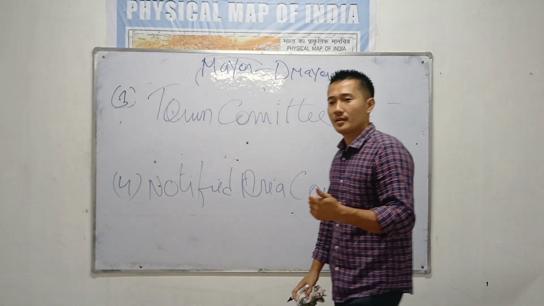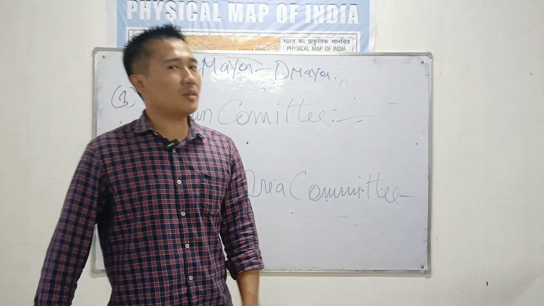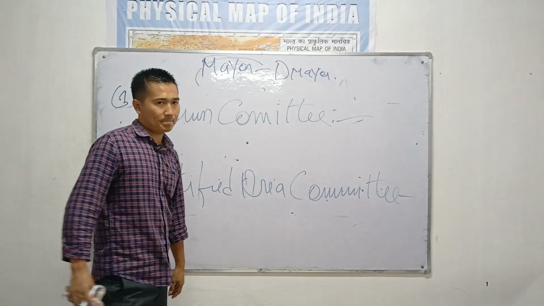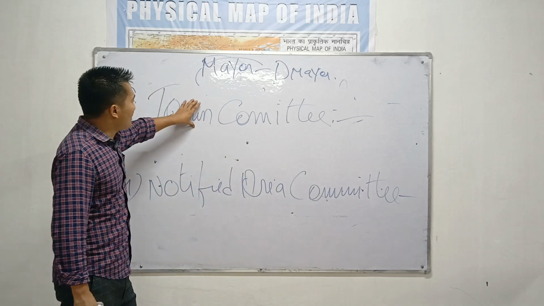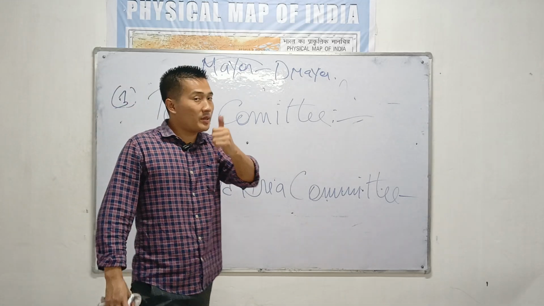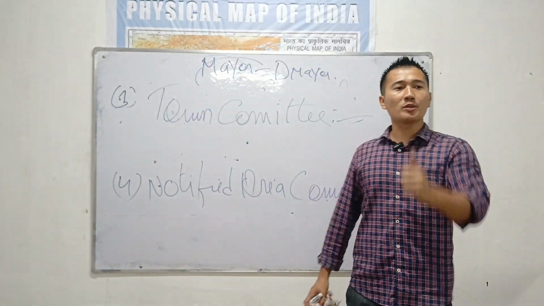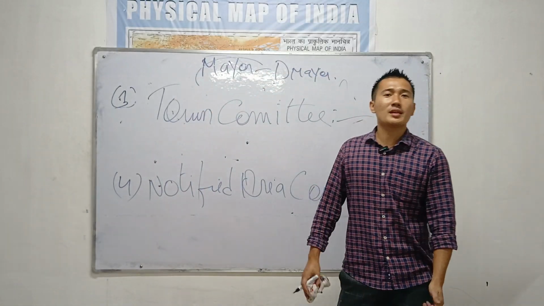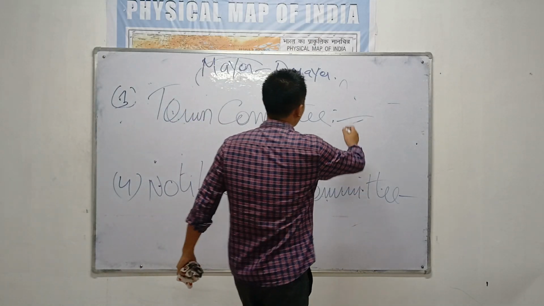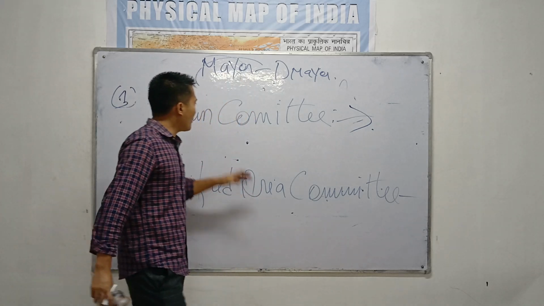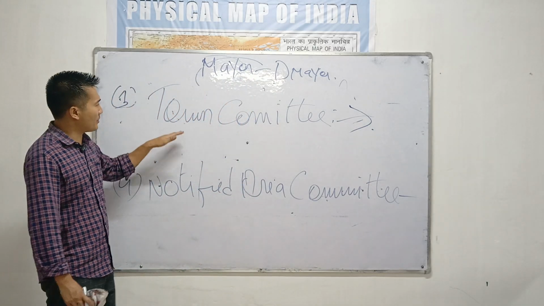Town committee. The third type of urban local government is known as the town committee. Town committee is another type of urban local government which you will find in a small town. Take the example of Bukukutu town, Pandari town, or Tuli town, or Simimio town. You will find a small town. So take the best example of your own town this time, town committee.